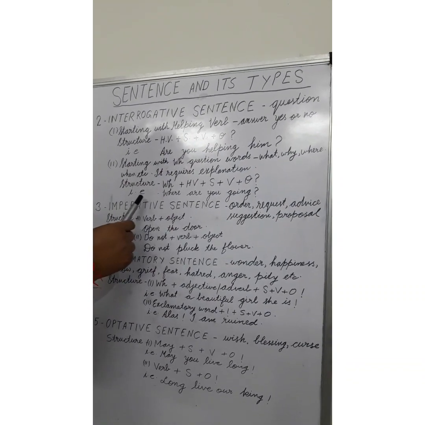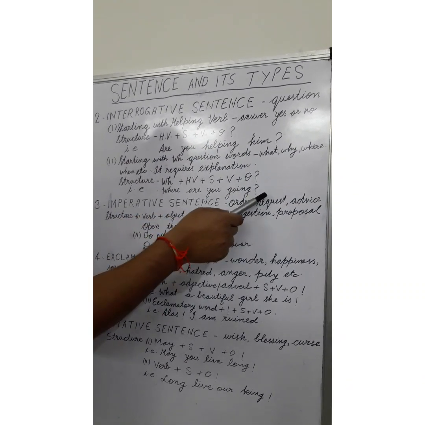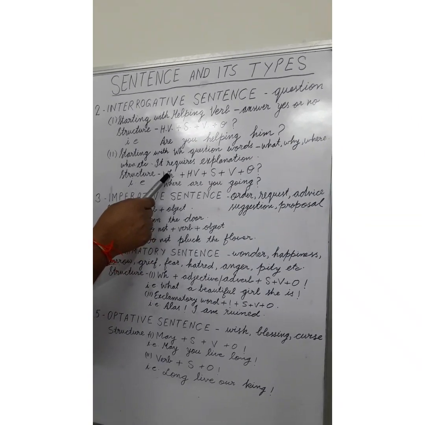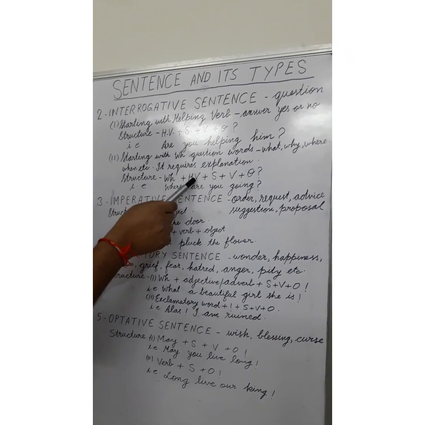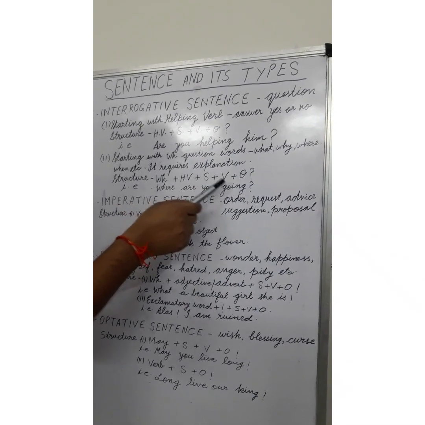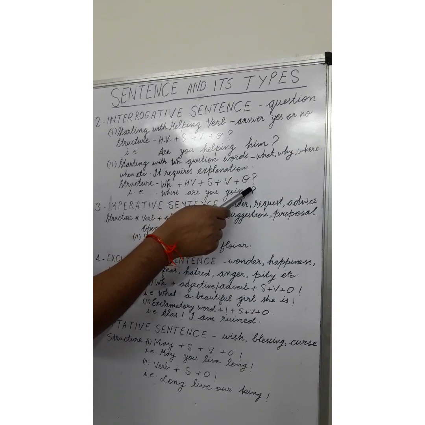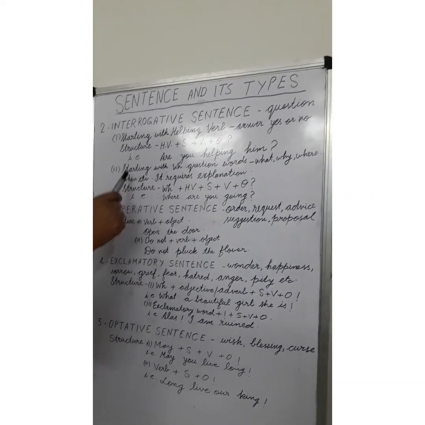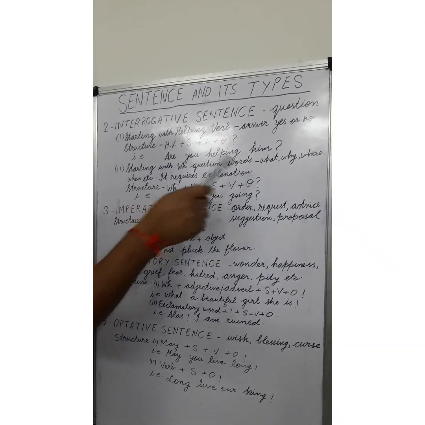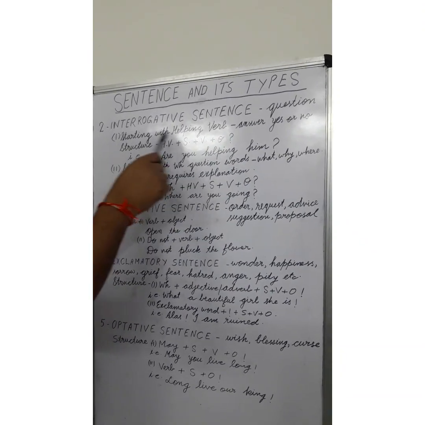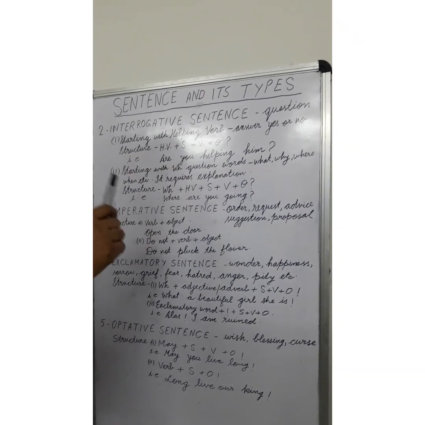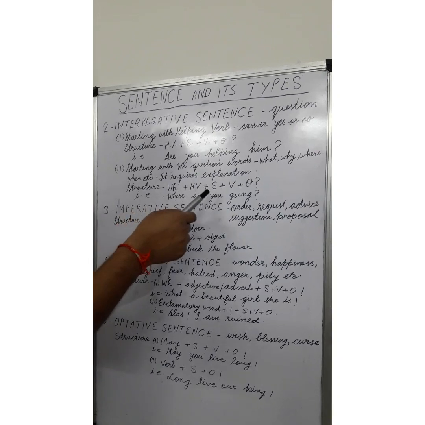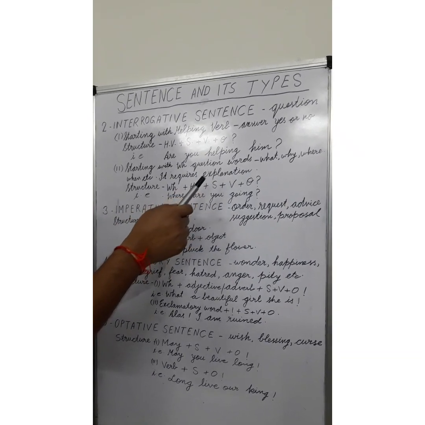For an example, where are you going? Look at this sentence. Where is WH question word, are is helping verb, you is subject, going is verb. And yes, we have used a question mark at the end. This type of question requires explanation. As in the first type, we saw that only yes or no can give the answer. But here in this question, we will see that explanation is required.